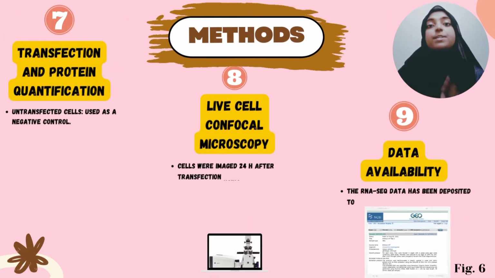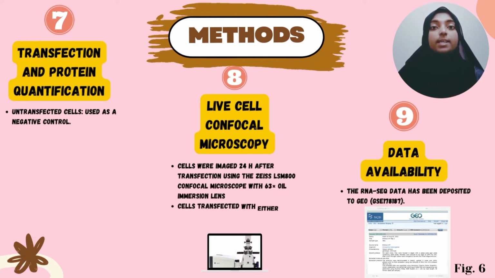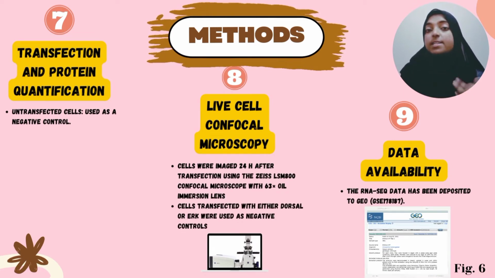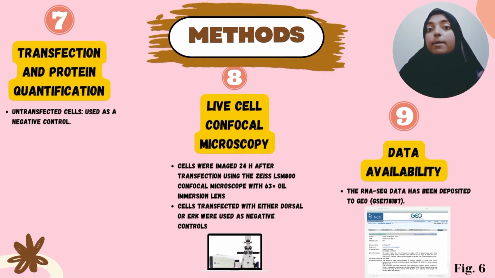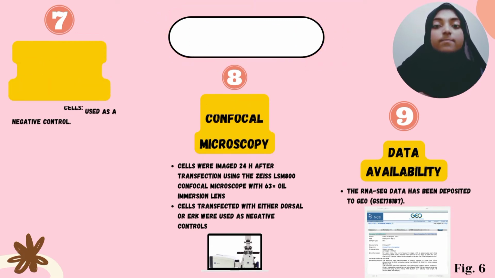Transfection and protein quantification was also a method used in this research article. In this method, untransfected cells were used as negative control. Other than that, live cell confocal microscopy was also used. The cells were imaged 24 hours after transfection using the ZEISS LSM 800 confocal microscope. Cells transfected with either dorsal or ERK were used as negative controls for respective experiments. Lastly, for data availability, the RNA sequence data from this study has been deposited to GEO for our reference.